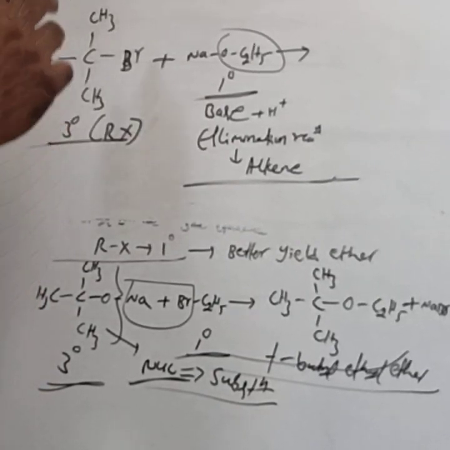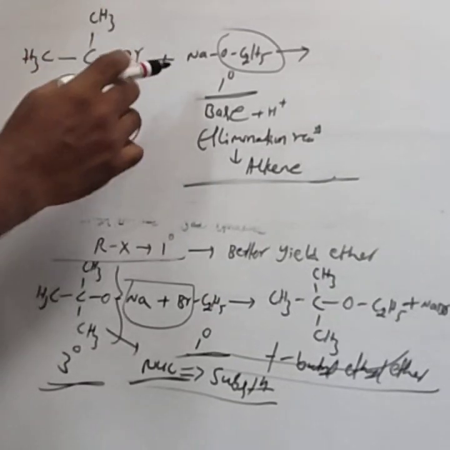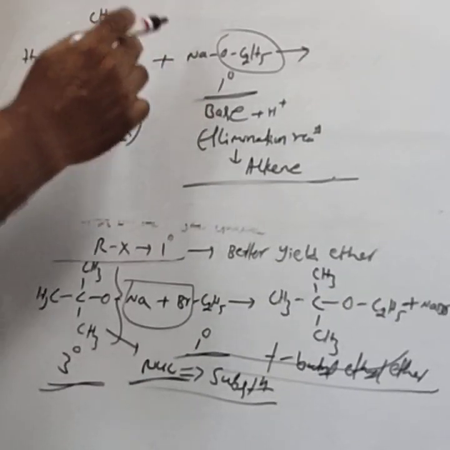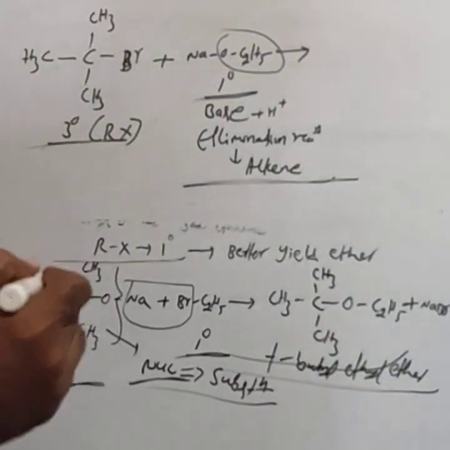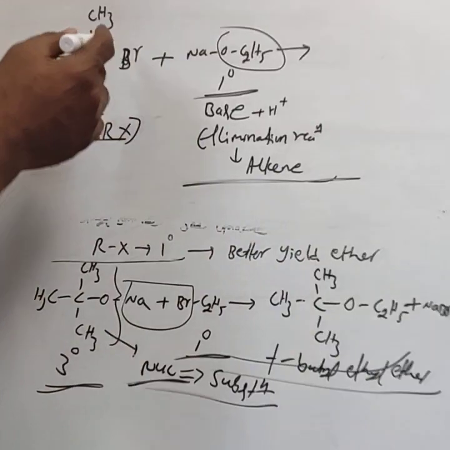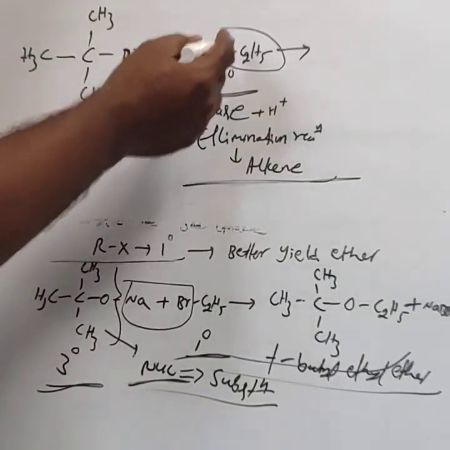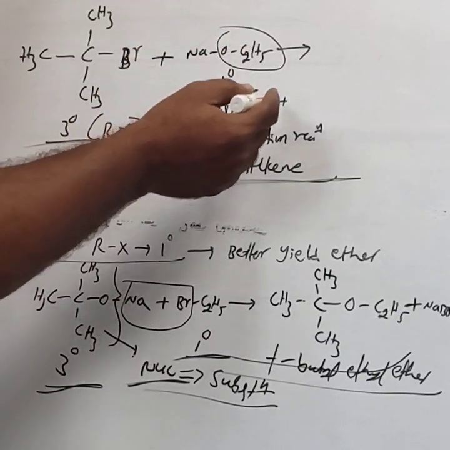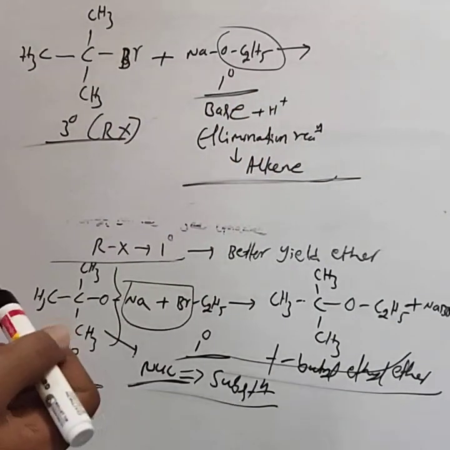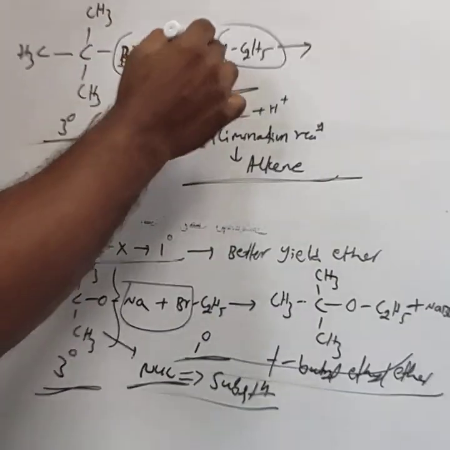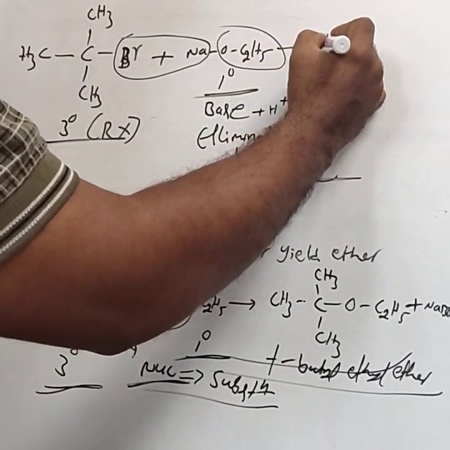In your board exam, they can ask only the definition of Williamson's ether synthesis. For the competitive exams, you have to be familiar under what condition ether is formed, under what condition the alkene is formed. To obtain the alkene, the alkyl halide should be tertiary and alkoxide is primary. If alkoxide is primary, it behaves as a base, it has greater affinity to accept the proton, undergoes elimination, forms alkene. In this case, NaBr gets removed. Then this alkoxide accepts the proton from the alkyl halide.